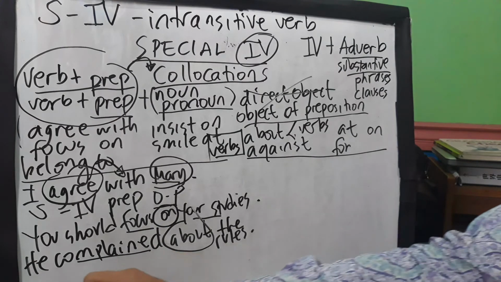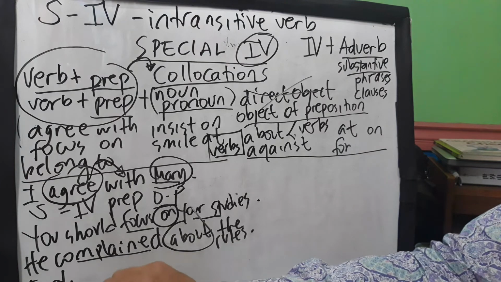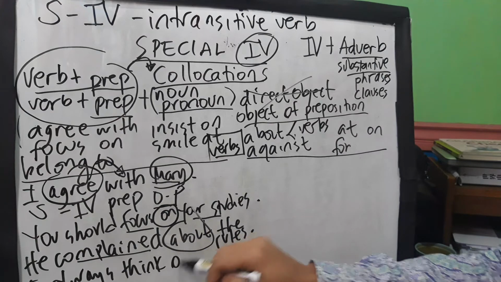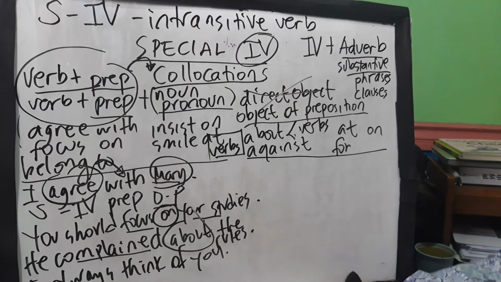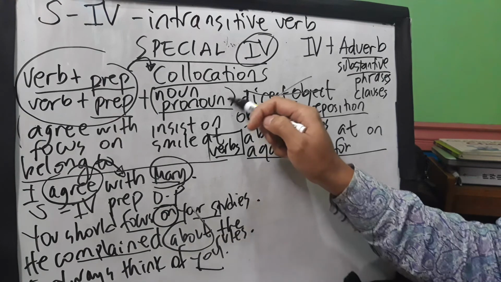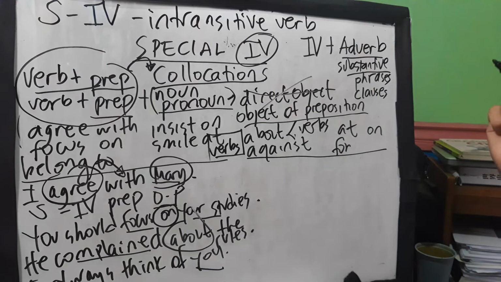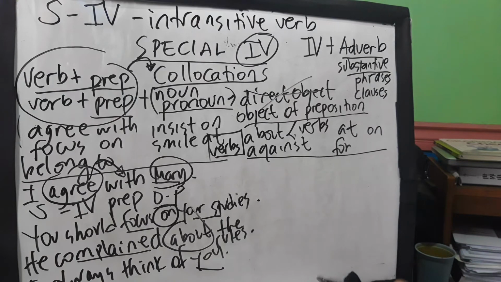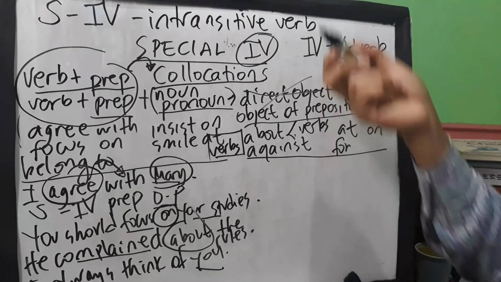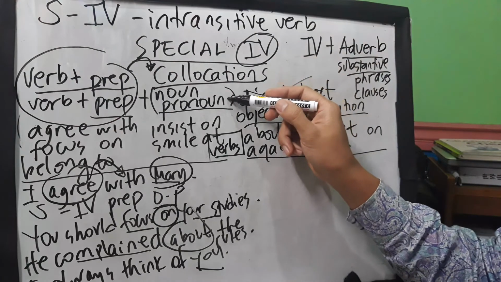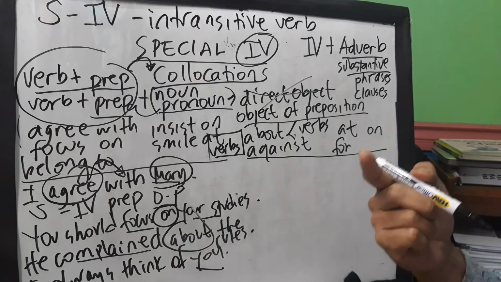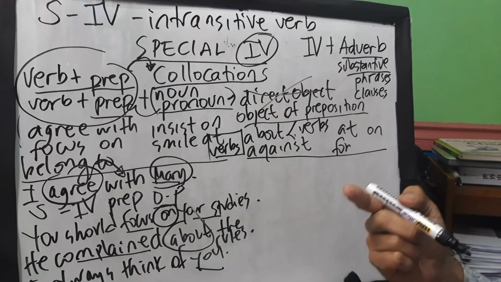Another example here. I always think of you. So you here is a pronoun. I always think of her. I always think of us. In that case, remember guys, if you use a pronoun after a preposition, always remember that pronouns have different kinds.